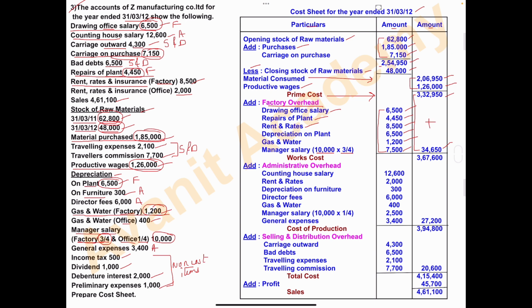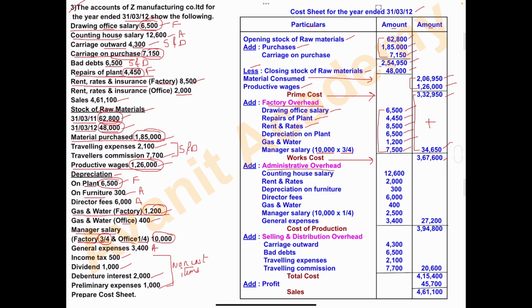3,32,950 plus 34,650, and the total is 3,67,600. This is called works cost. In this problem there is no work in progress amount, no opening work in progress and closing work in progress. So directly we'll write the works cost amount as 3,67,600. After works cost, we have to add administrative overhead or office overhead.